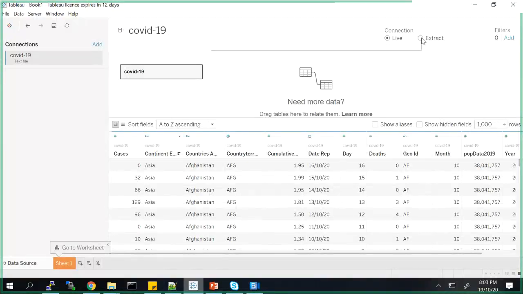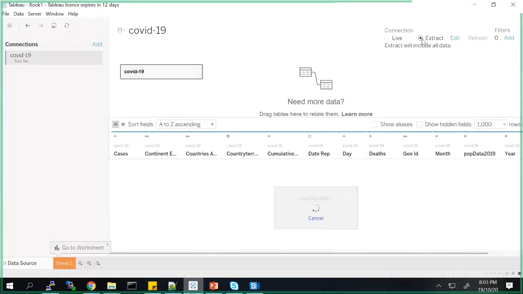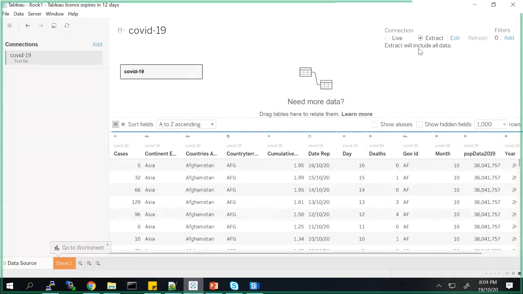So what an extract does is it will create an extract of whatever the data has been generated over here, and then that will be pushed to the Tableau server when you are publishing this dashboard. Like you have .csv, .txt, and all these files, Tableau has an extension called .hyper. When you click on this extract, it will say that the extract will include all data.